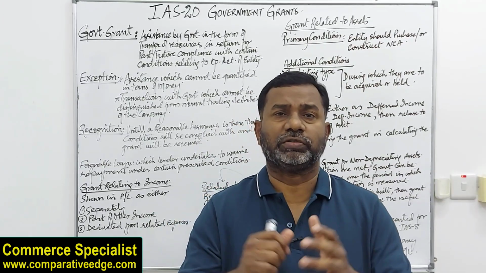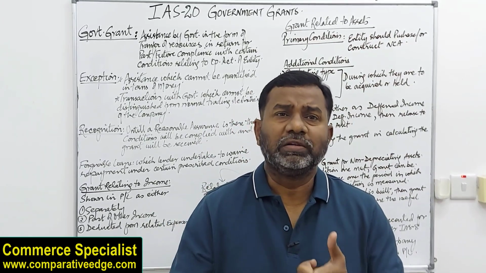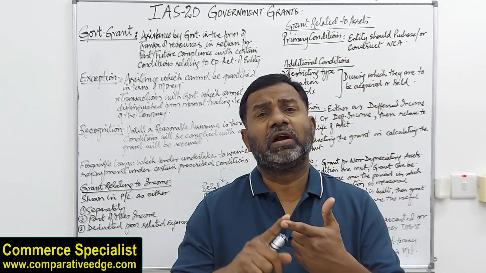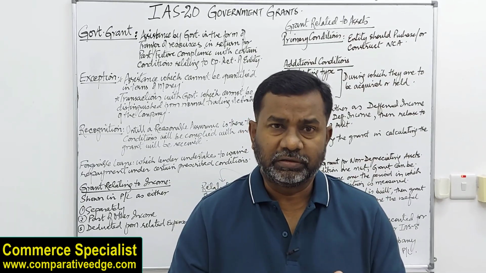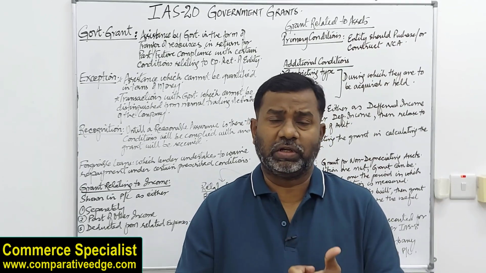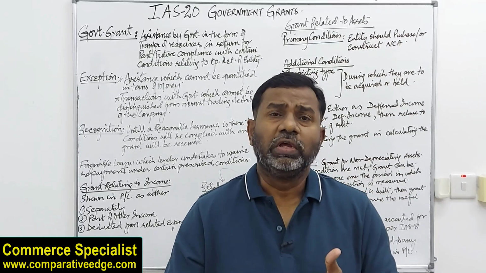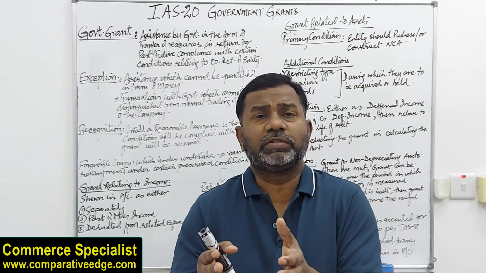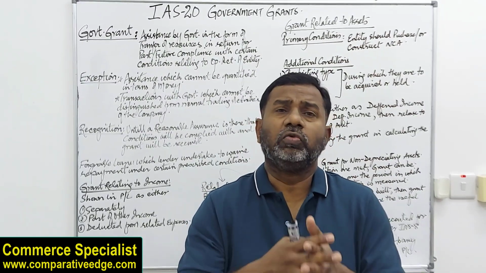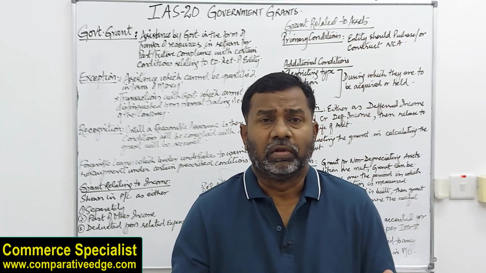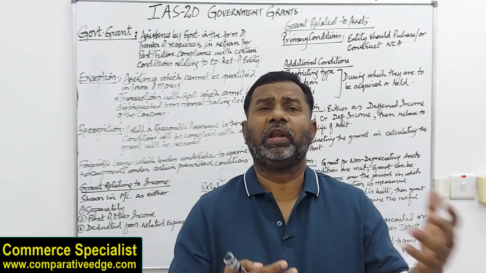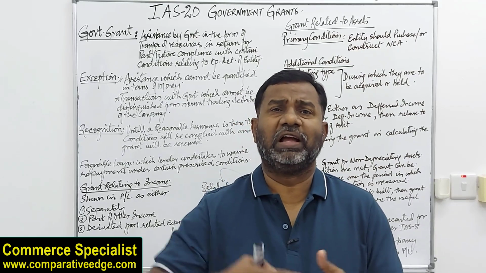There are certain exceptions. Number one, if the grant cannot be measured in terms of money, that is not covered under IAS 20 government grants. Number two, if the grant cannot be distinguished from the routine operating activities of the business. For example, we are a business, we keep borrowing money and we borrowed from a government entity.